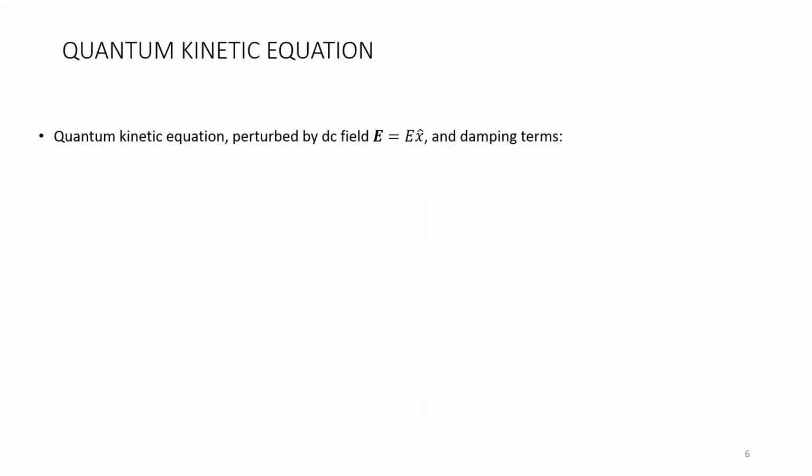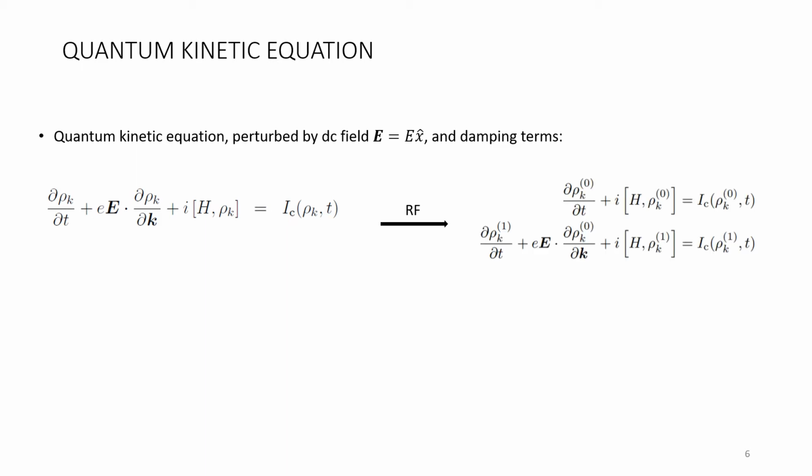After having the Hamiltonian, the density matrix can be solved from the quantum kinetic equation seen here in the lab frame, where I_C is the collision integral, which we describe using the relaxation time approximation. The unitary transformation into the rotating frame allows us to drop the time-dependent term from the first equation.